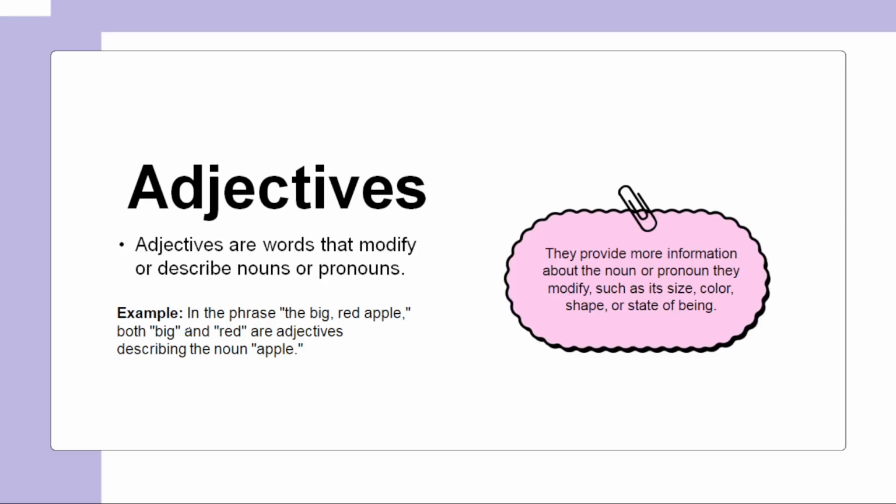What is an adjective? Adjectives are the words that modify or describe nouns or pronouns. Generally we have names like apple, but we are telling here the big apple, the red apple. So, we are describing a noun, we are describing a pronoun. That description is called an adjective.